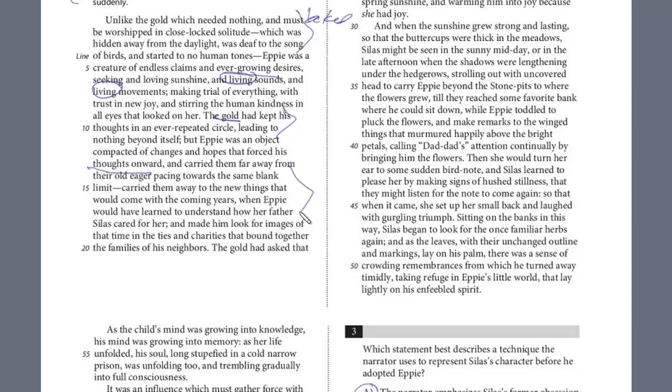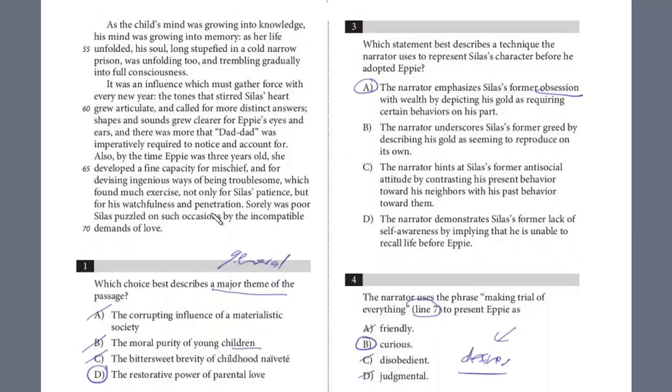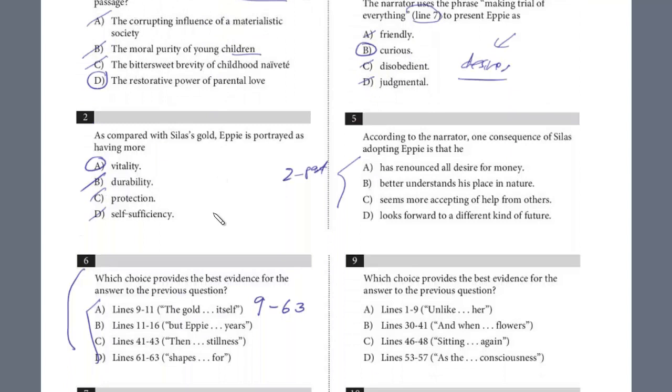So this really looks good for evidence. Eppie really forced him to look onward and carried them away to new things that would come in the coming years. And this is what Eppie is really forcing Silas to do.